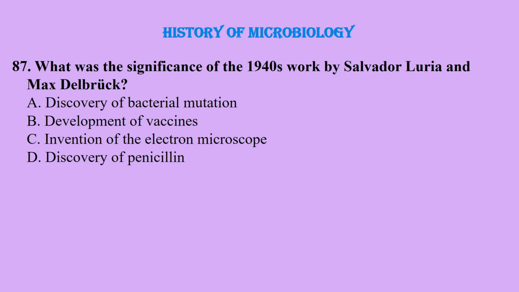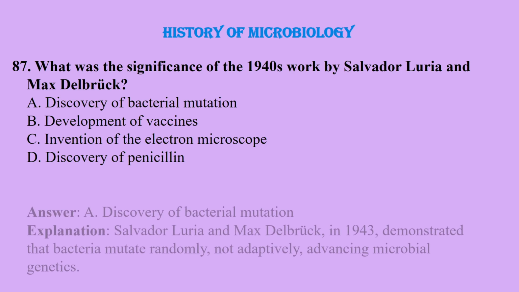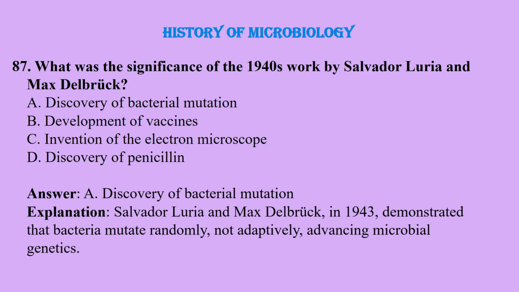Question number 87. What was the significance of the 1940s work by Salvador Luria and Max Delbrück? Discovery of bacterial mutation, development of vaccines, invention of the electron microscope, or discovery of penicillin? And the correct answer is discovery of bacterial mutation.